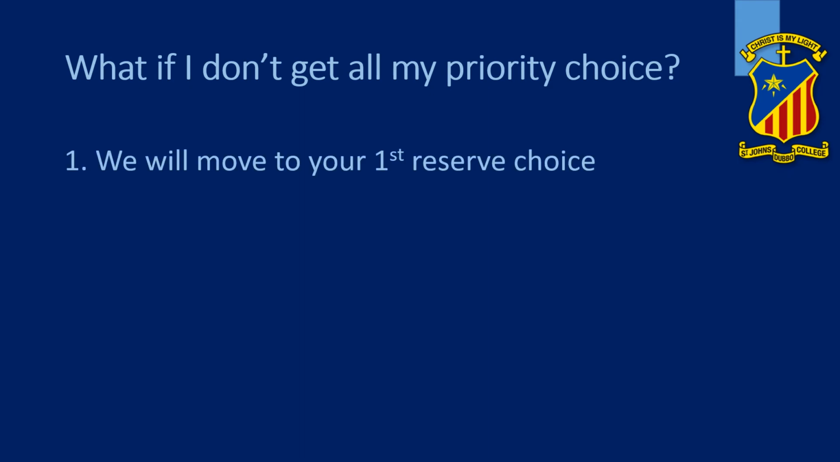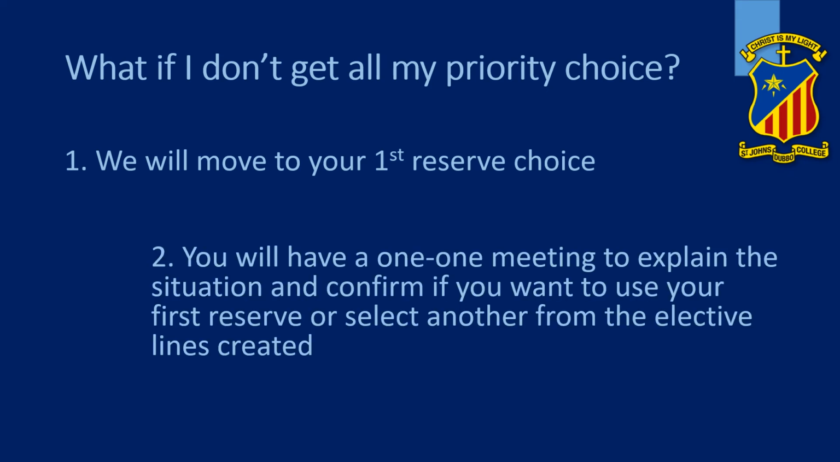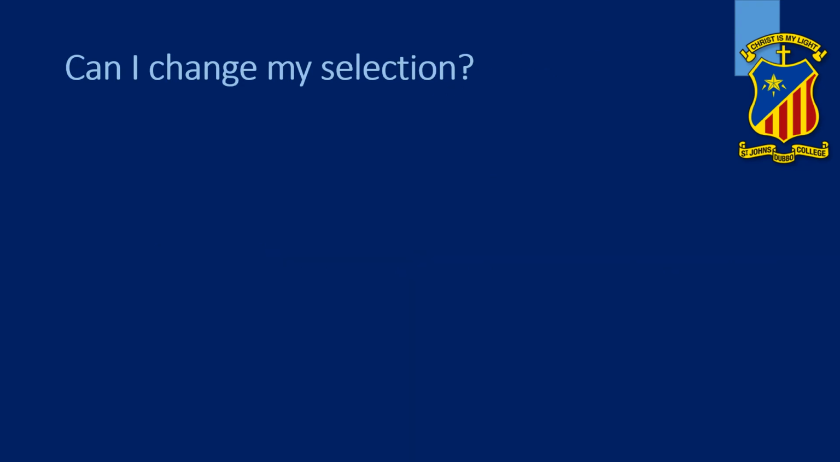We'll move to your first reserve choice, which is why it's important you continue to make that priority 4. Okay? If that does happen, you'll have a one-on-one meeting to work through the situation and just to outline why it happened. And then we'll ask you if you want to use your first reserve or select another elective from the lines that we created. Okay? So if you don't get your first reserve or your second reserve, we'll make sure we have a chat with you to work out how we can solve the issue.